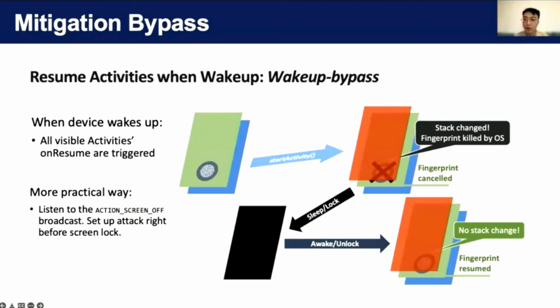One example of the bypass is called Wake Up Bypass. We first launch the covering as usual, then the background fingerprint listener will be killed because the check is triggered during the stack change. Then we wait till the device sleeps. After the user unlocks the device, all the activities resume and the fingerprint listener starts in the background. During this process, there's no stack change, so the foreground check is not triggered this time.